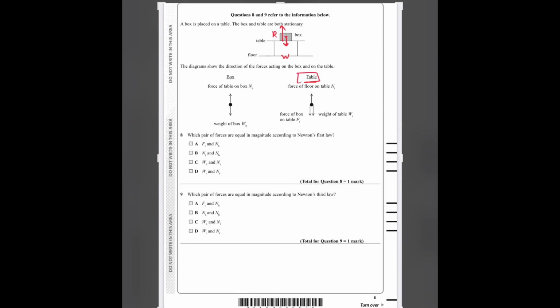For the table, there is the weight of the table downwards, and there is the force of box on table. This box is applying a force on the table downwards, and there is a force of floor on table, N. So this force is the force of floor on table.